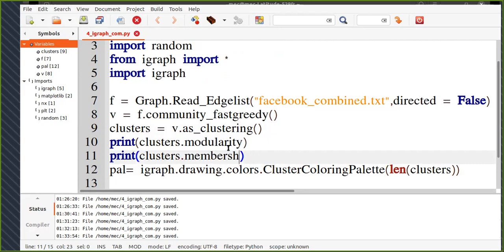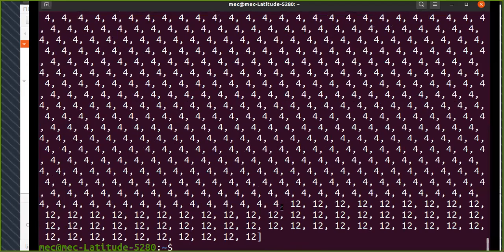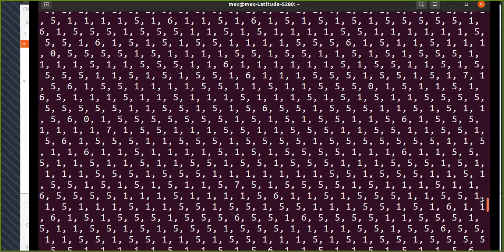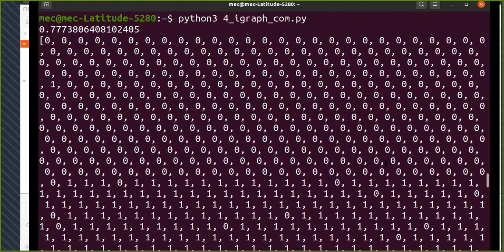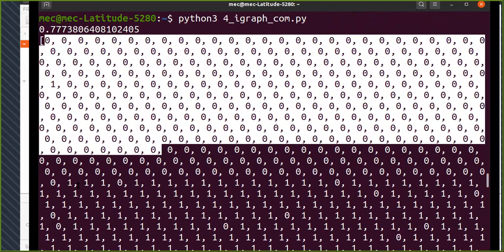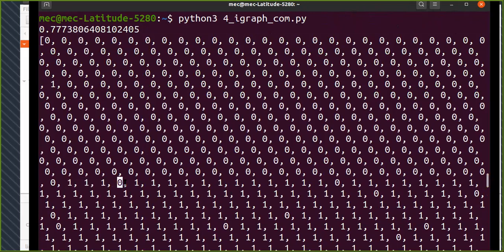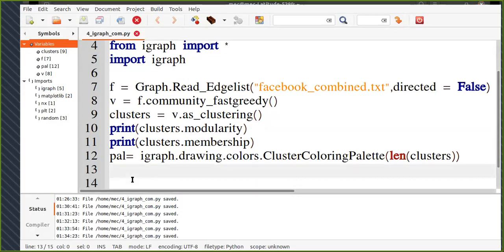This clusters.membership is actually a list which shows us the membership for each of the nodes in the network. There are 4039 nodes in this network, and in this list you can see the membership of each of these nodes. All these nodes have a membership of 0, then these nodes have a membership of 1, this node has a membership of 0, and so on. We are going to use this membership in assigning colors to these vertices.